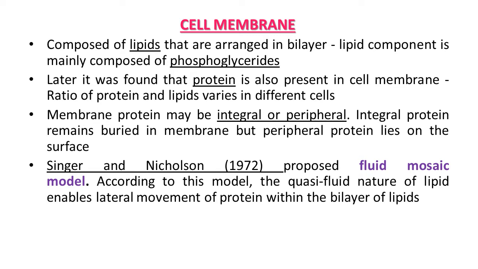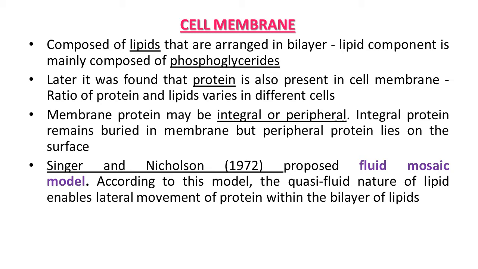This ensures that the non-polar tail of saturated hydrocarbon is protected from the aqueous environment. In addition to phospholipids, the membrane also possesses cholesterol. The lipid component of the membrane mainly consists of phosphoglycerides. This is how the composition of the cell membrane is observed in living cells.